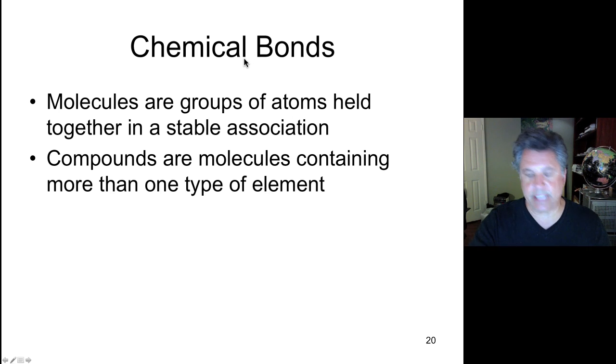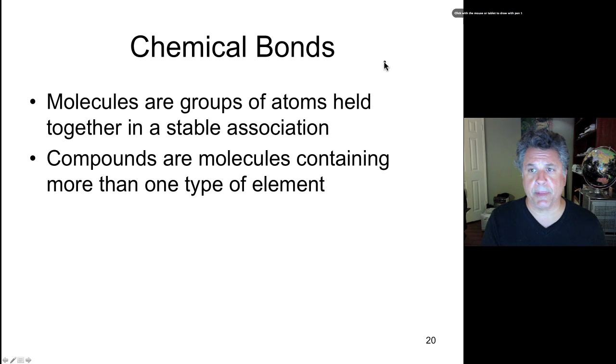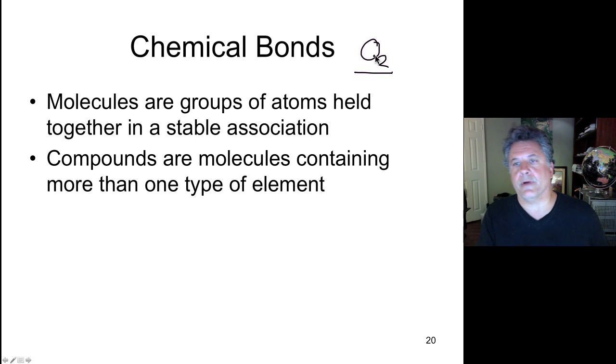So an example of something that's not a compound would be molecular oxygen, say, because that is composed of one type of element. Molecular oxygen is a molecule because it is two atoms of oxygen bonded together, but it is not a compound.